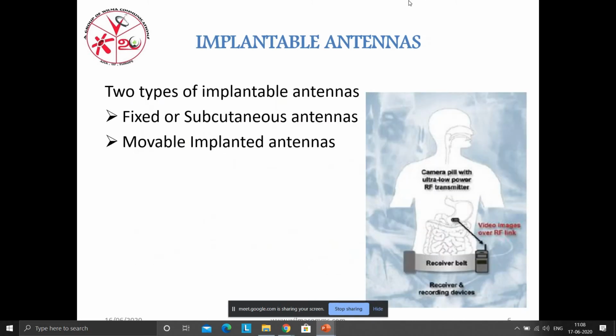I'll move to the implantable antenna. The term implantable raises the question: it is going to be implanted, so do we need surgery, major or minor? These antennas are implanted into the body without any major surgery. If surgery is required, it is only a minor surgery. This antenna can be taken like a capsule, like a tablet implant. Using a laser injection, we can easily inject this antenna into our body.